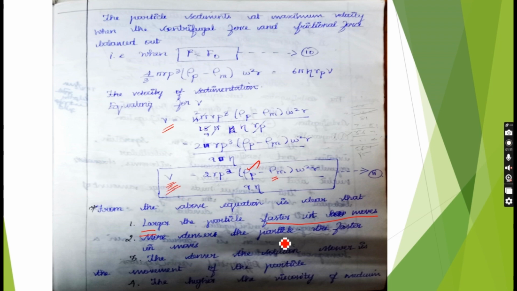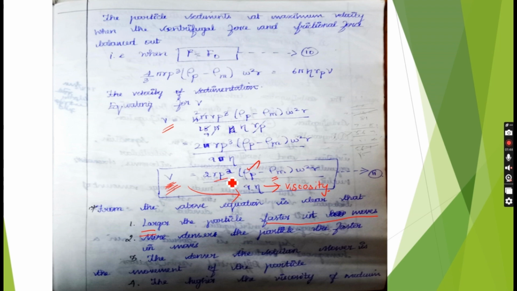The denser the particle, the faster the sedimentation occurs, and a denser gradient or solution also gives a faster velocity, but viscosity decreases the sedimentation velocity. So the viscosity of the medium is inversely related to the sedimentation velocity.